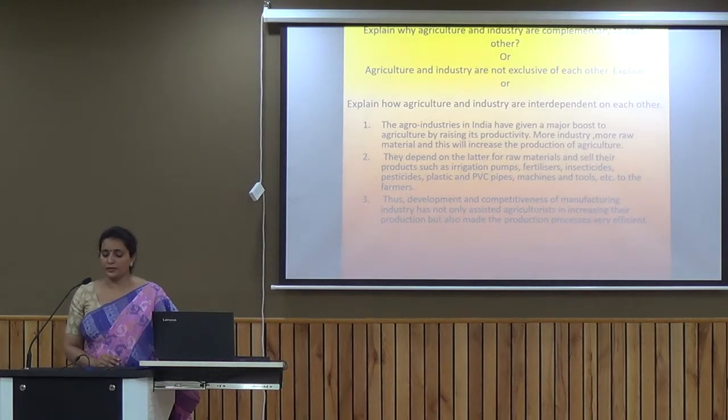Now if we look at agriculture and industries, both are complementary to each other. In other words, we cannot separate agriculture from industry. Both are inclusive of each other, they are not at all exclusive. The reason for this is that agriculture provides a lot of raw material to the agro-based industries. So if we increase the number of agro-based industries in our country, it will increase agricultural production. So it boosts agriculture production.